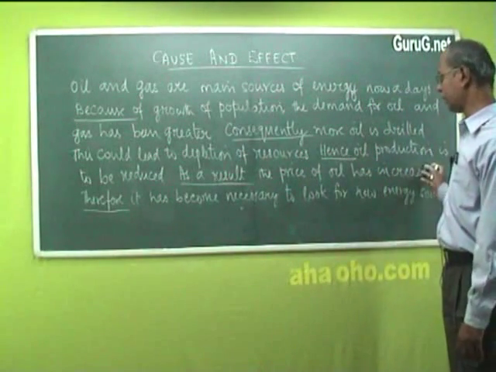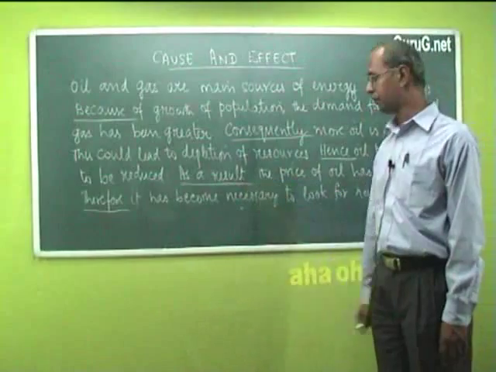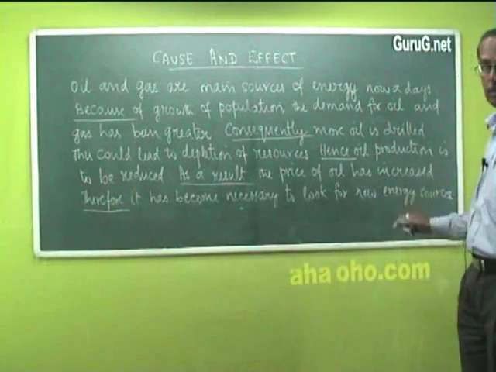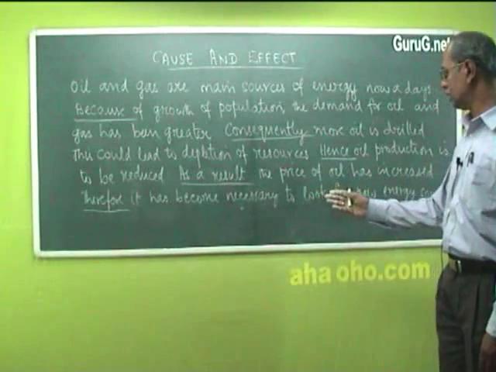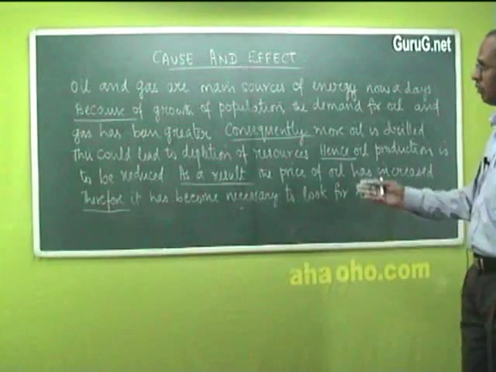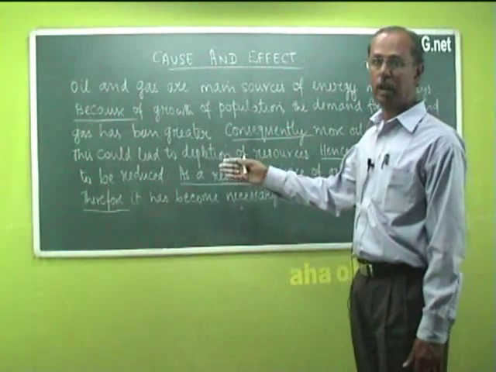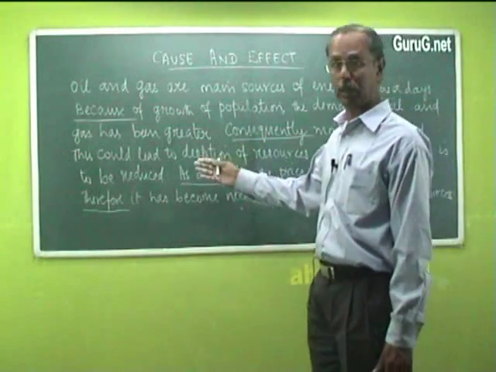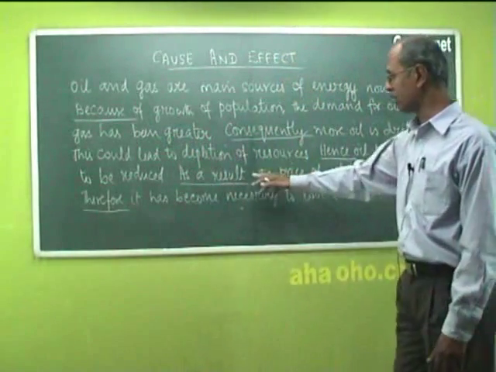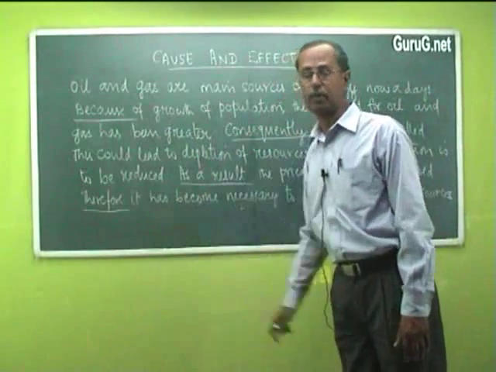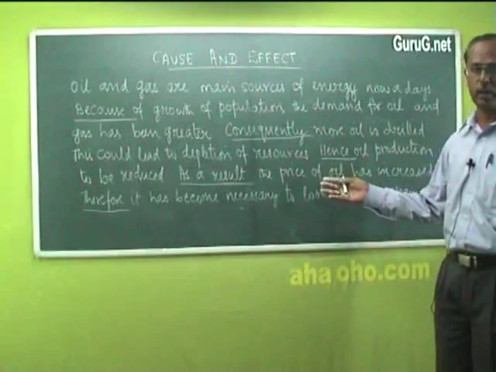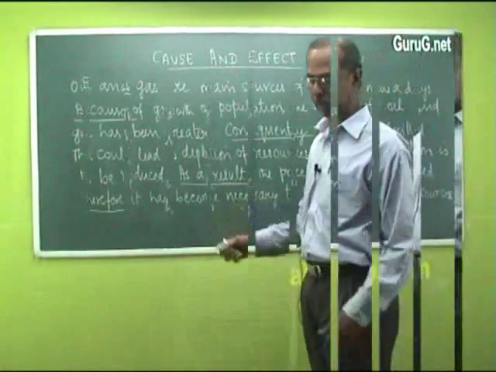Hence, oil production is to be reduced. As a result, the price of oil has increased. Therefore, it has become necessary to look for new energy sources. From this paragraph, we have a few more cause-effect words such as consequently, hence, as a result, and therefore. These can also be used to show the cause and effect, especially in technical writing.